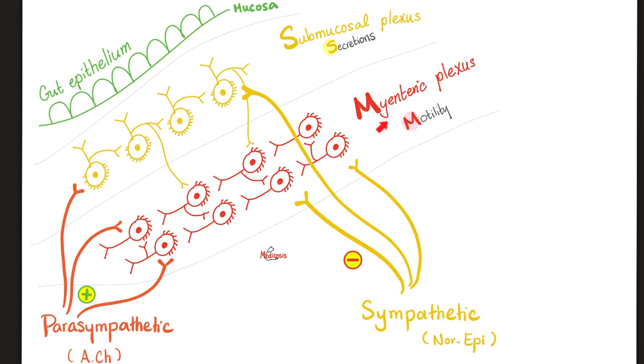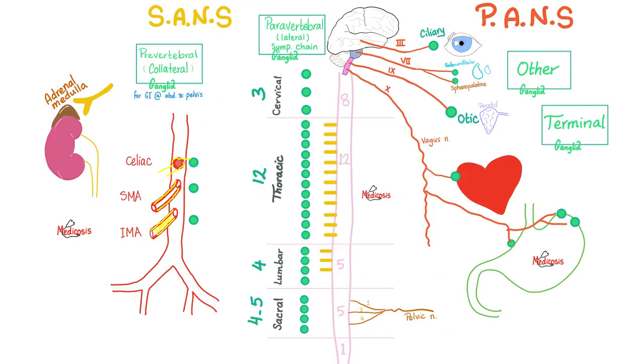What if I want to suppress motility and or secretions? Talk to the sympathetic nervous system. Please remember that the sympathetic nervous system is fight-flight. There is no time for digestion or absorption. Sympathetic fibers that go to the gut are usually thoracic for the abdomen and lumbar for the pelvis.